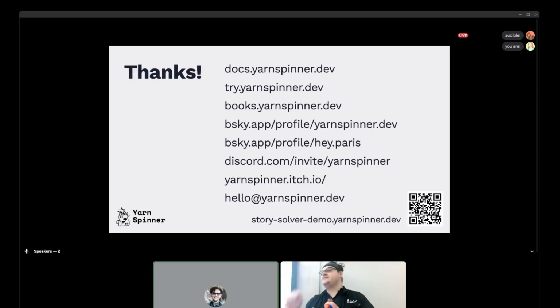The question is, does this work with Yarn Spinner or other languages? Currently, it only works with Yarn Spinner. There's no reason we can't make it work with any narrative tool that can define variables and state. So theoretically, we will be exploring that. Just right now, because we're the Yarn Spinner team, it works with Yarn Spinner. We'd love to talk to you if you have other systems that are not Yarn Spinner, because we want to make it work with all sorts of things.